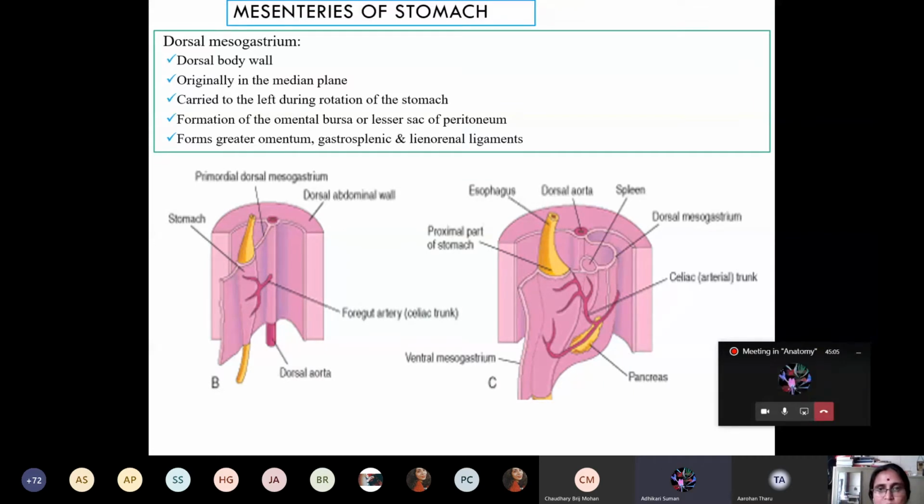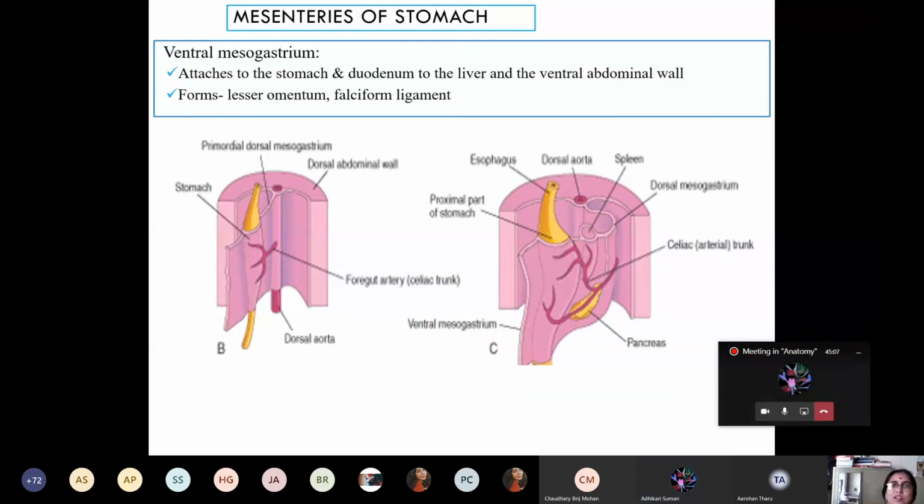Dorsal and ventral. What are the derivatives of the dorsal mesogastrium? Which omentum? Greater omentum. Which omentum is derived from ventral mesogastrium? Lesser omentum. Besides lesser omentum, what is the derivative of ventral mesogastrium? Falciform ligament. Omental bursa. Omental bursa is in the dorsal mesogastrium, dear.